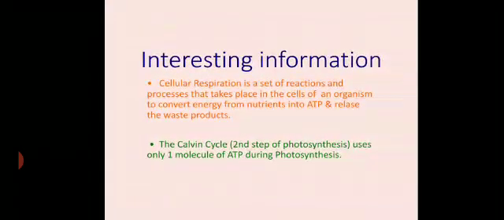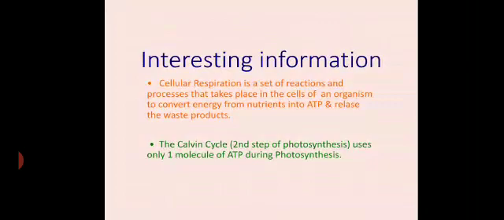Now, the interesting information is cellular respiration is a set of reactions and processes that takes place in the cells of an organism to convert energy from nutrients into ATP and release the waste products. Now, cellular respiration is a series of reactions, and they occur in the cells of the living organisms. Now, what happens in cellular respiration? The food is broken down into simpler form, and then energy is released. The energy released will be in the form of ATP, and some other waste are also produced.